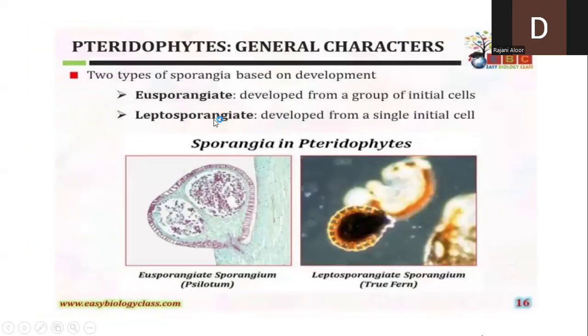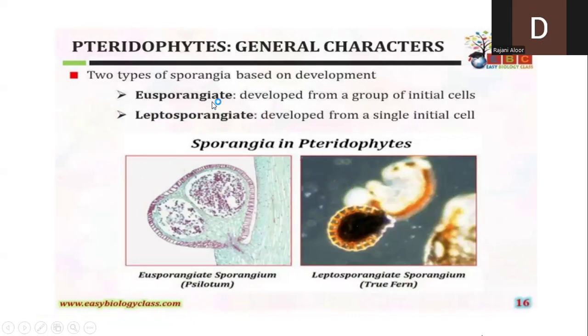Now, depending upon the development of the sporangia, the sporangia can be of eusporangiate type and leptosporangiate type. Now, what does this mean?